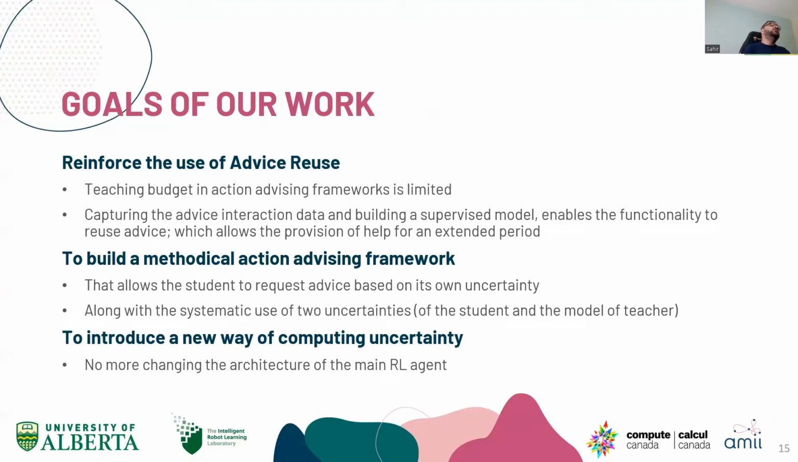We also build a methodical action advising framework that allows a student to request advice based on its own uncertainty, not just by the model of the teacher, for example. So the student can ask the teacher by its own uncertainty, and along with that, we use the uncertainty of the model of the teacher. So here we're dealing with 2 uncertainties, one for the model of the teacher and one for the student itself, which is being proxied by a secondary neural network. That's the new way of computing uncertainty, by having a secondary neural network that is separate from the RL agent, and no more changing the RL agent.